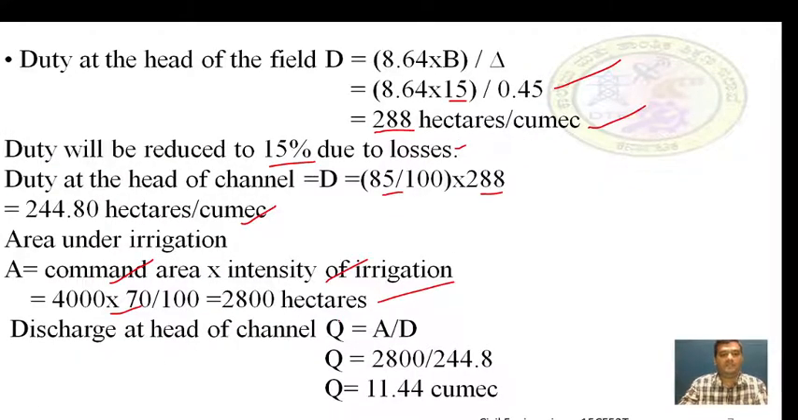Next, you have to find the discharge at the end of the channel. Discharge at the end of the channel, Q is equal to area under irrigation divided by duty after 15% of loss. Q is equal to 2800 divided by 244.80, which is equal to 11.44 cubics. Here is a small video which is related to the duty, delta and base period. You can watch it later.